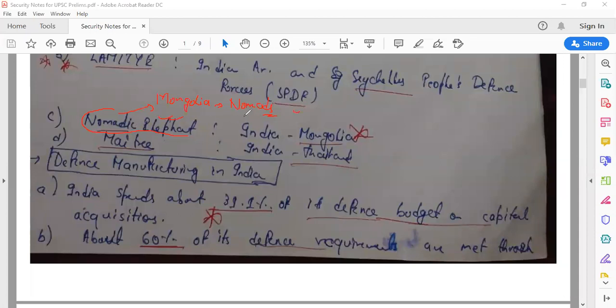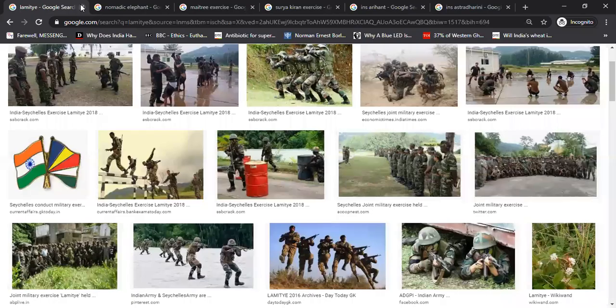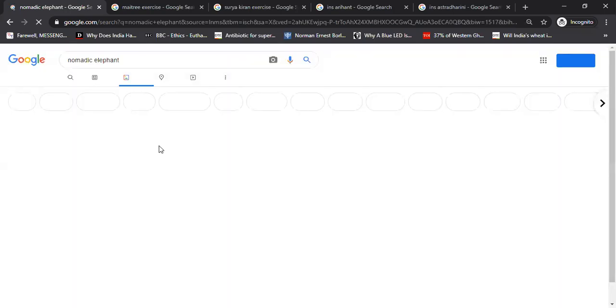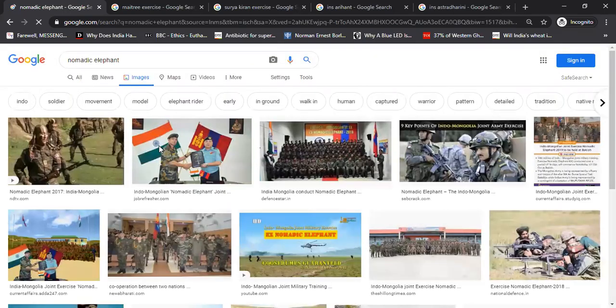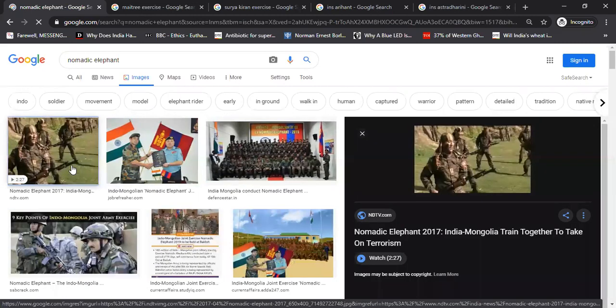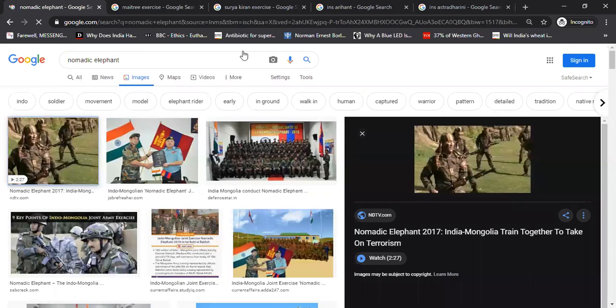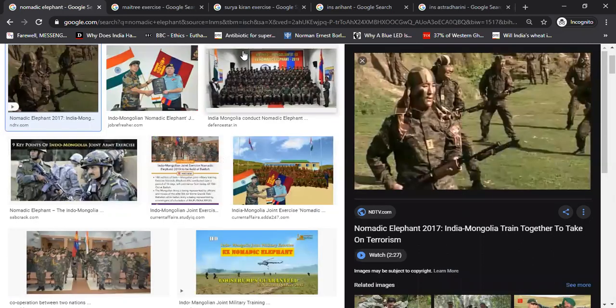Let's see how these exercises are being carried out, whether we have any pictures for it or not. As you can see, this is one of the pics of India, Mongolia Nomadic Elephant. So you now know the trick to remember it. Since in Mongolia, nomads used to live earlier. Mongols were one of the largest nomadic tribes, right? So that's why the name is Nomadic Elephant. Cool. Now let's go back and see our notes.